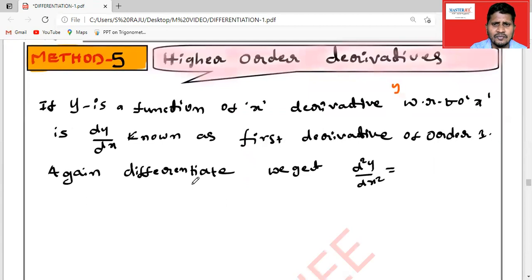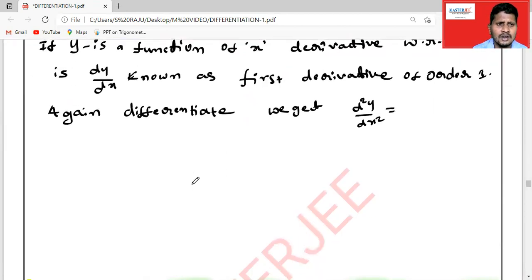This is called the first derivative, of order 1. Again, if we differentiate, we get d square y by dx square, which can be written as d by dx of dy by dx. Here we differentiated twice, so the order is 2. This is called the second order derivative.